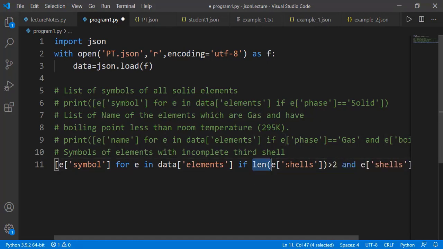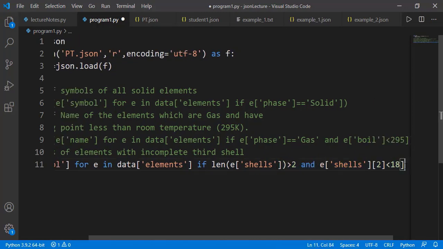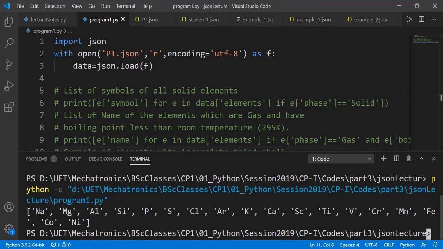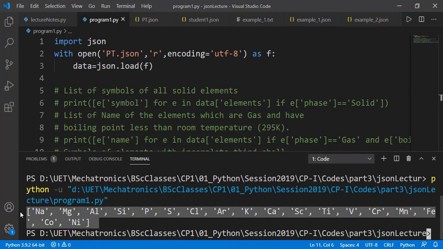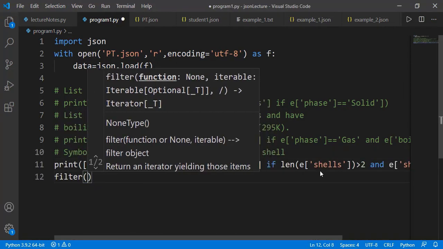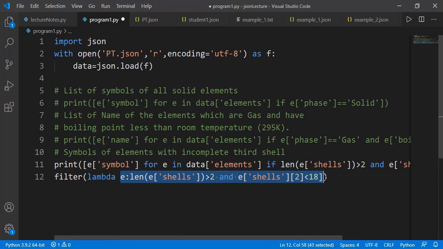And recall the short circuiting technique. If the first condition is false for AND operator, it means the overall condition is false, and interpreter will not go for checking the second or more condition, and hence the index error will not be generated. These are the elements having the incomplete third shell. You can also use the filter and map function instead of list comprehension. You can watch the details of filter and map from the other lesson.